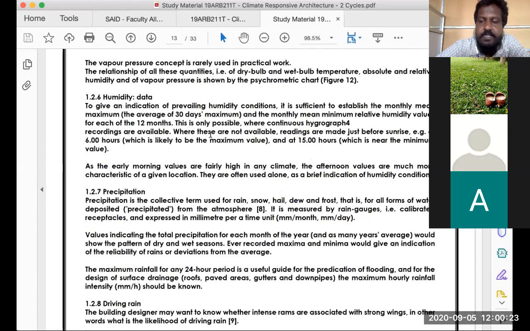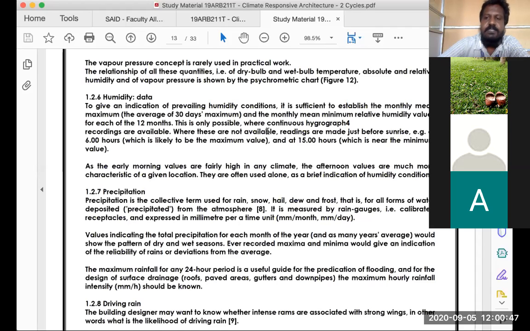Humidity data. From humidity data, yes, we are done with the humidity. We have found out how it's been done. Again, the humidity is put up as an average for a maximum of 30 days, and it's done for 12 months. For noting down the humidity, a reading is taken 2 times in a day, one in the morning, early hours, and another one at 3 o'clock in the afternoon.